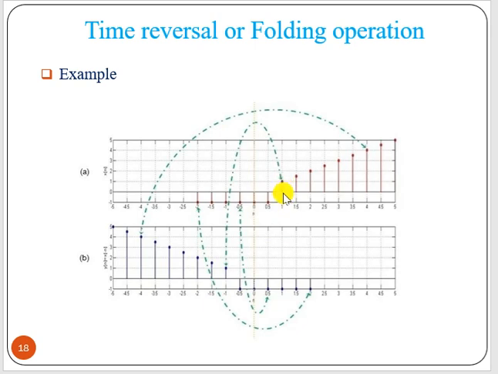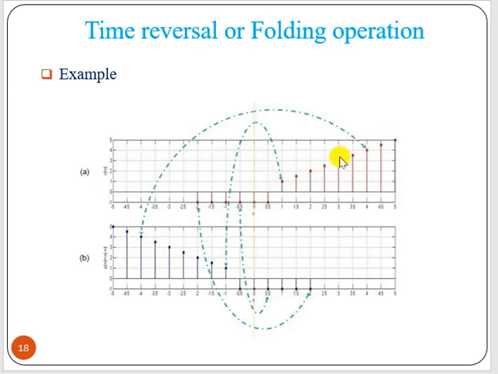Now see here, x equal to 1 has one value and that value goes to x equal to minus 1. For x equal to 1 it is 1, and for x equal to minus 1 it is 0.5. Now it becomes 0.5 for x equal to 1, and for x equal to minus 1 it becomes 1. So with respect to the 0 point, it is taking a mirror image.